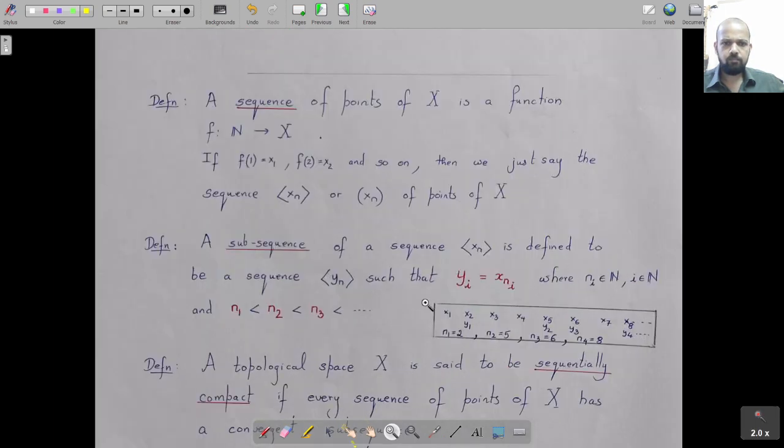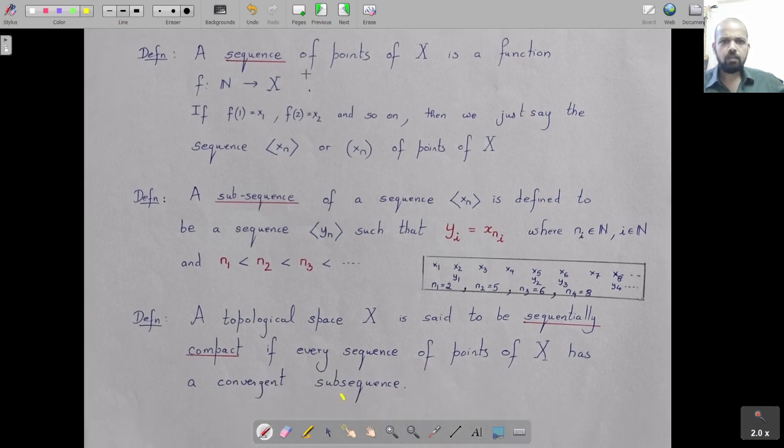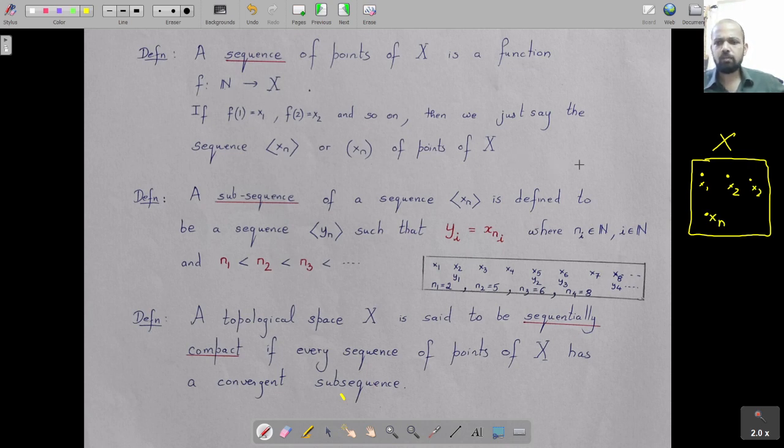If you take a topological space X, you can define a sequence in it by defining a point x1, x2, x3 and so on. For every natural number you define a point xn, and then you get a function from natural numbers to X, and that is what we call a sequence in X.